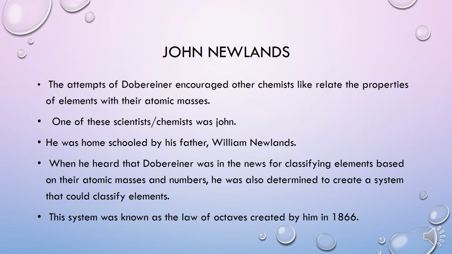The attempts of Dobereiner encouraged other scientists to relate the properties of elements with their atomic masses. One of these scientists, a chemist, was John Newlands. He was homeschooled by his father, William Newlands. When he heard that Dobereiner was in the news for classifying elements based on their atomic masses, he was also determined to create a system that could classify elements. This system was known as the Law of Octaves, created by him in 1866.